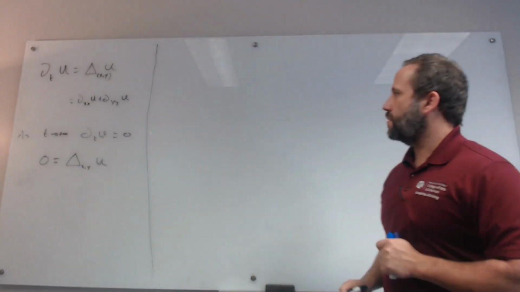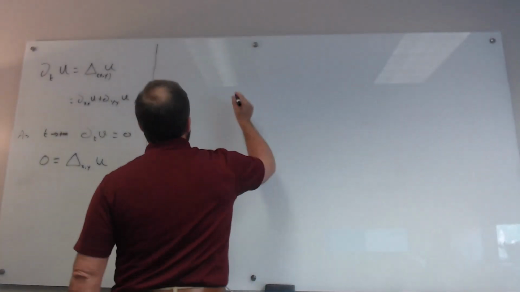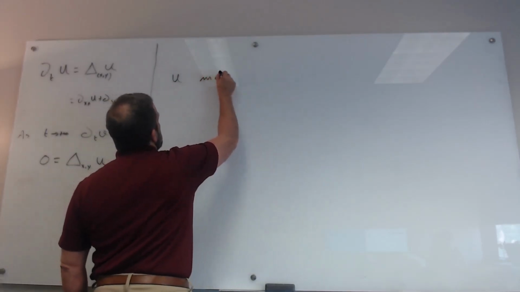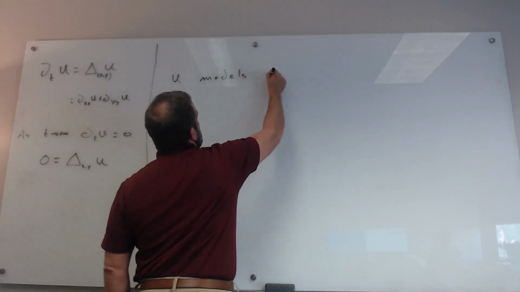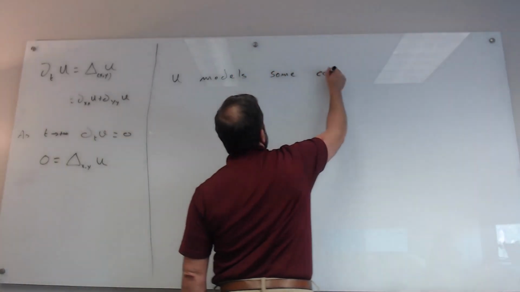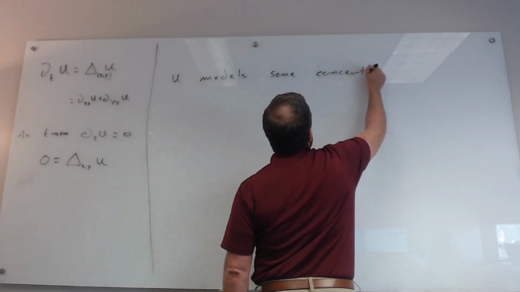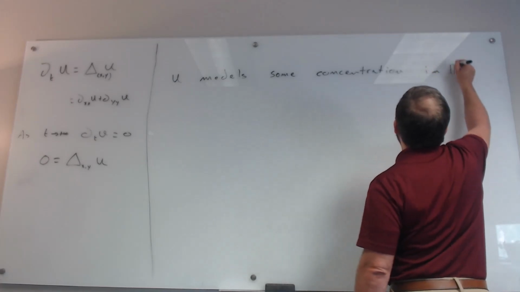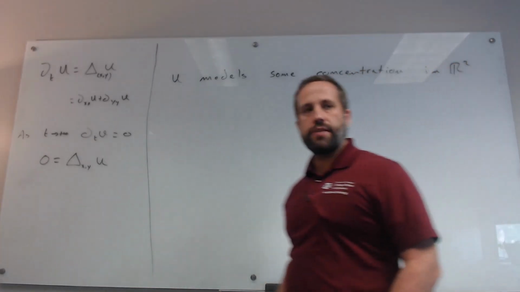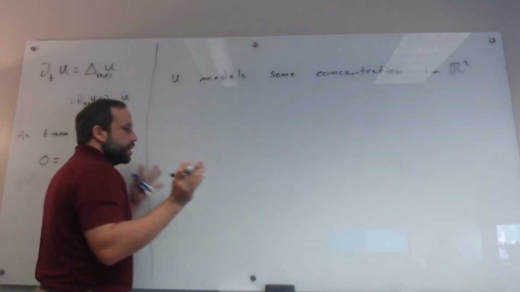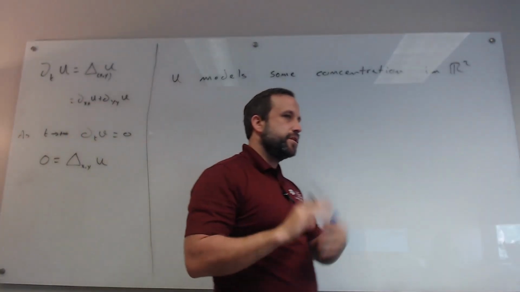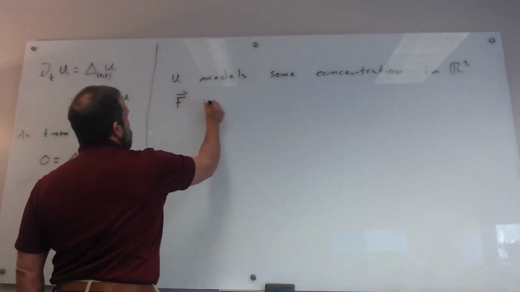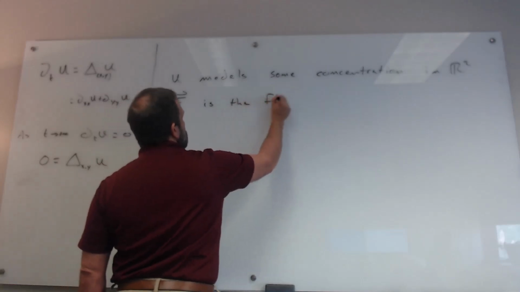Another way to come up with this idea is to say, let's say u models some concentration of something, and this is happening in the plane in R2. It could be heat, it could be dye, it could be whatever. And let's say F is the flux.